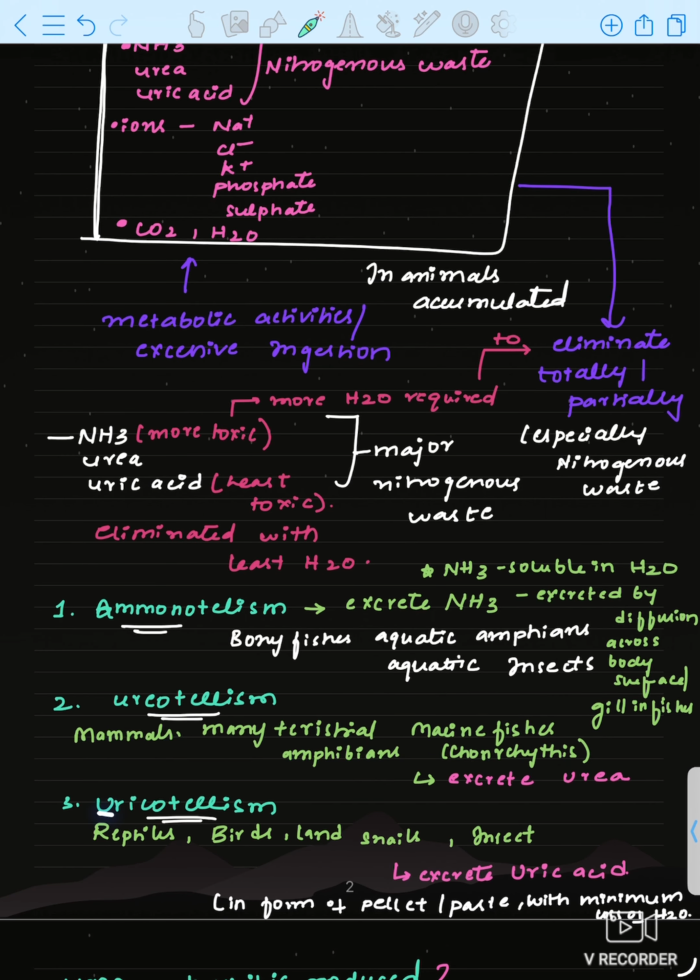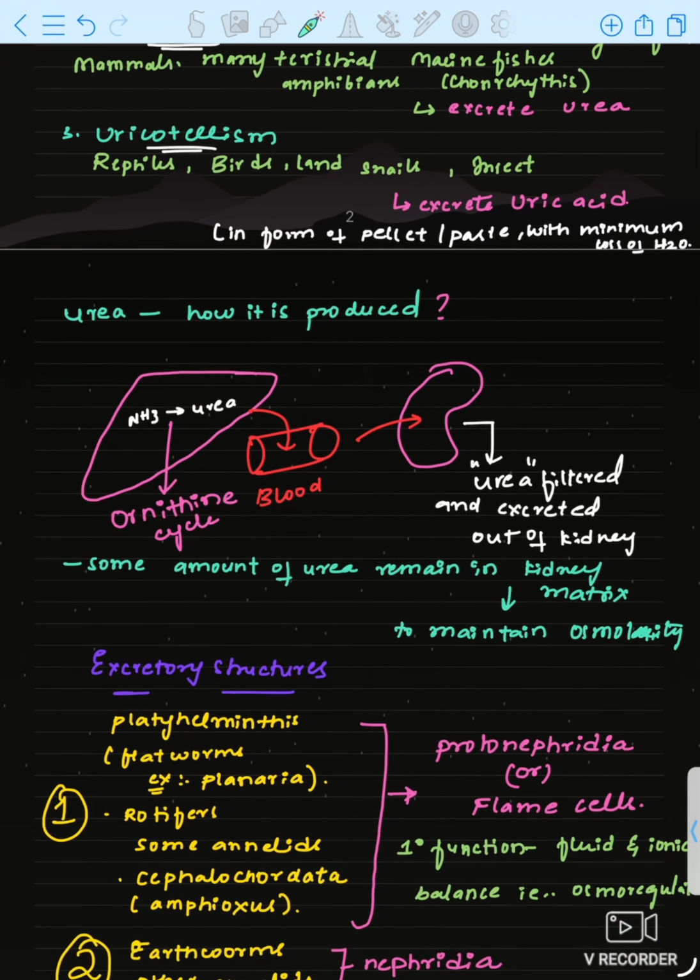What is uricotelism? Excreting uric acid. What are the animals? Reptiles, birds, land snails and insects. They excrete uric acid in the form of pellets, small hard structures, or paste-like, with minimum loss of water. That is called uricotelism.